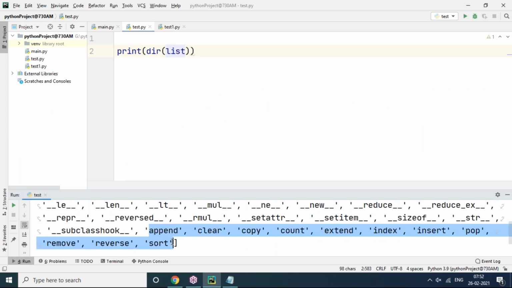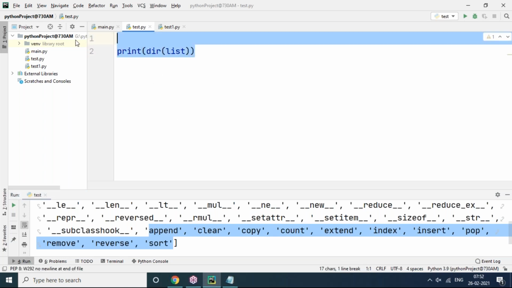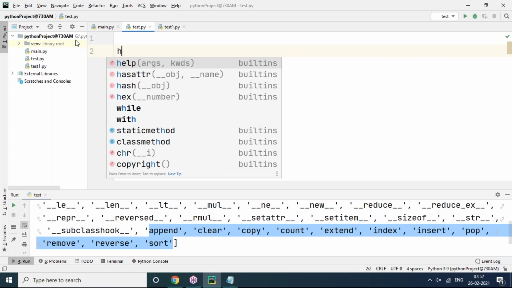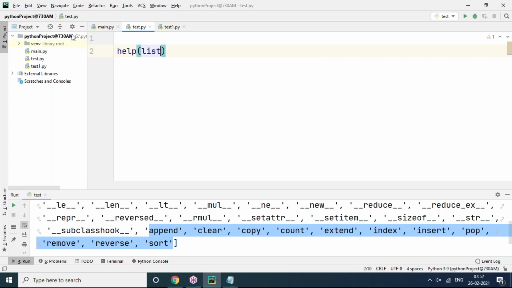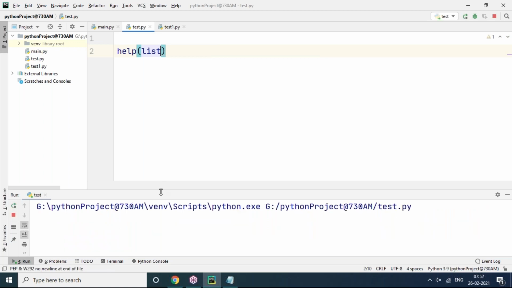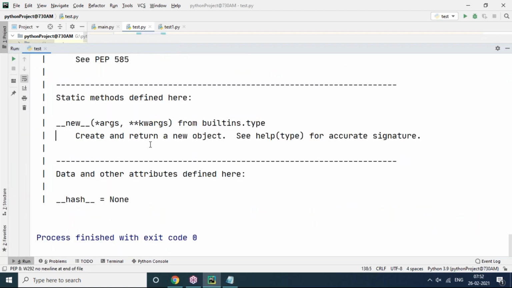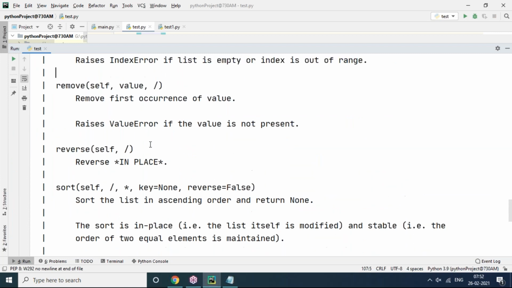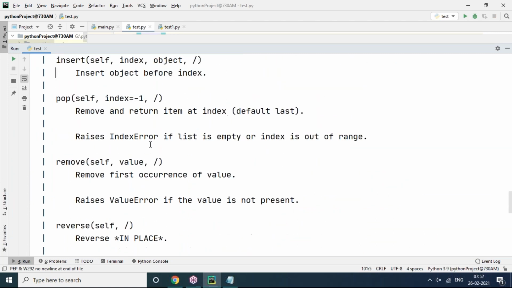If you want a clear description with syntax for each and every method, you can go for help of list. You will get complete information, so you can read which method is for what purpose, along with the syntax and clear statements.